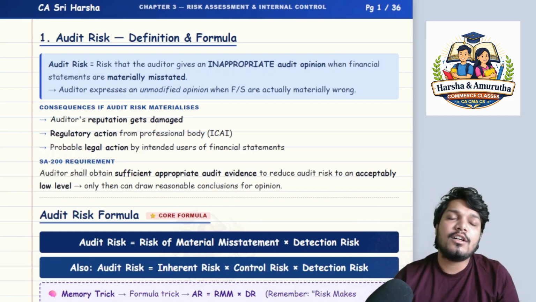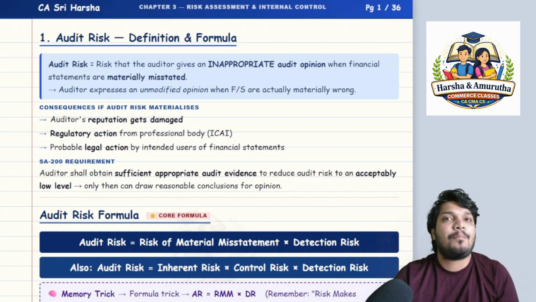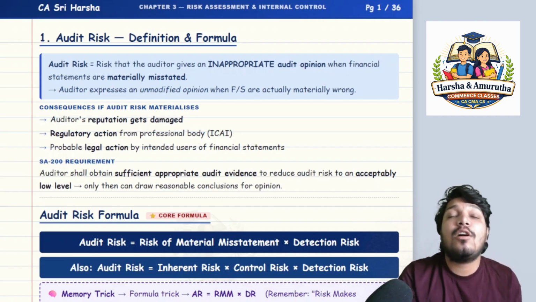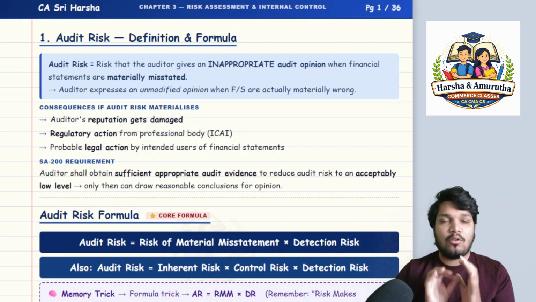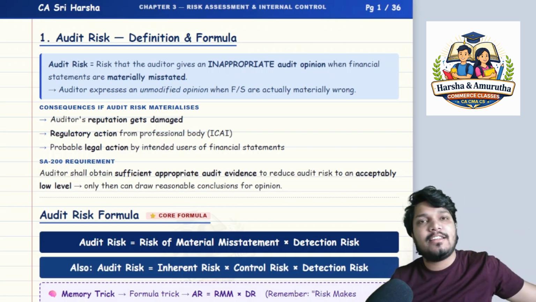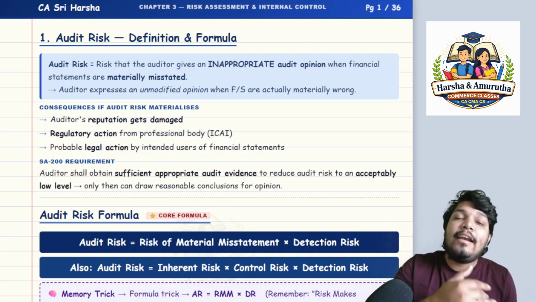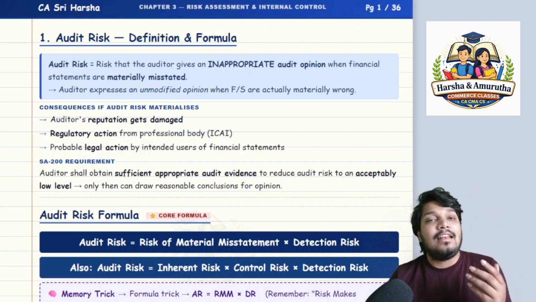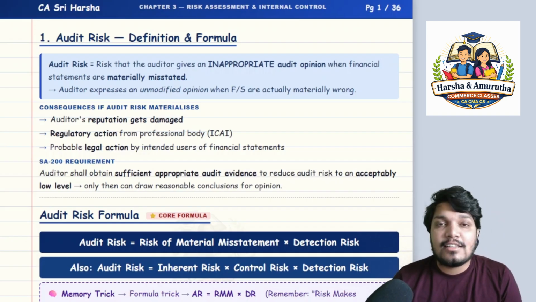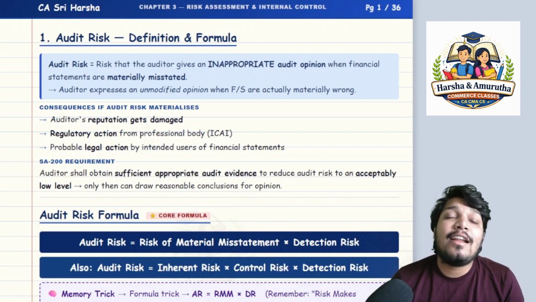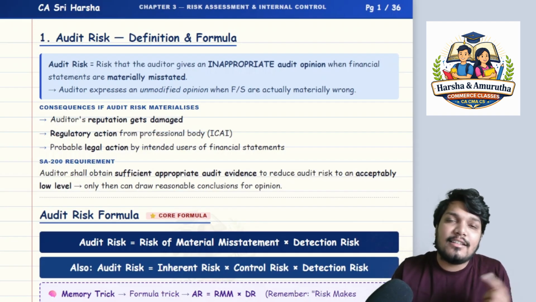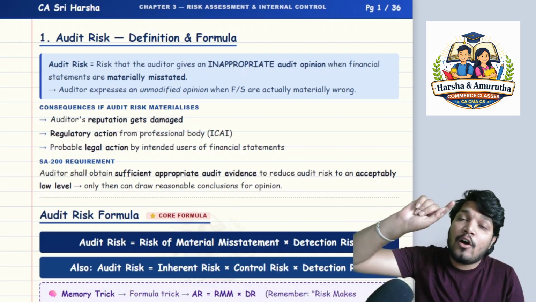Sir, coming to the first point, what is audit risk? Sir, audit risk is the risk of the auditor giving an inappropriate opinion. Okay, very important. The keyword is inappropriate audit opinion. When financial statements are materially misstated, auditor is giving an inappropriate opinion. Let's say there is a material misstatement, or auditor is saying company's financial statements are true and fair. How far it is right, sir? It is a blunder. So that is the risk of an auditor. That is called as audit risk.